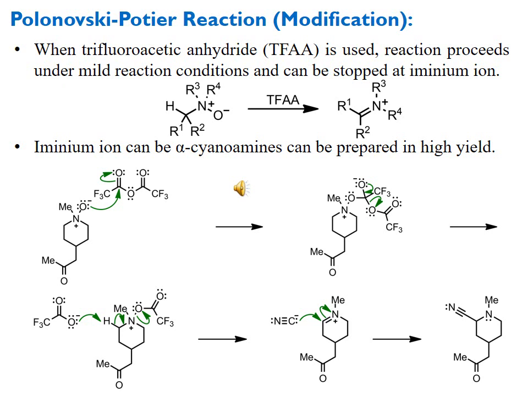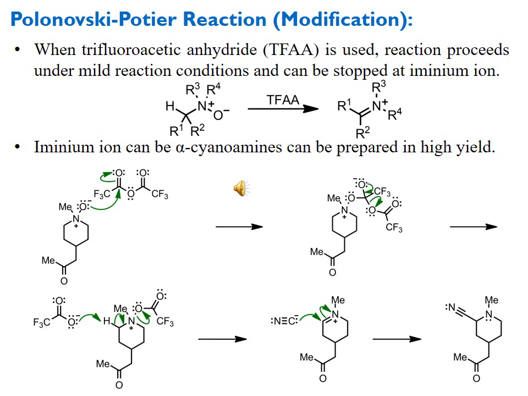That oxide, acting as a nucleophile, attacks on the carbonyl of trifluoroacetic anhydride, and we get the acyloxy substituent after the regaining of carbonyl, and then this acetate ion abstracts the proton from the alpha carbon, and we get the double bond at carbon nitrogen, that is iminium formation, along with the removal of the acetate ion. So this is the formation of iminium ion.